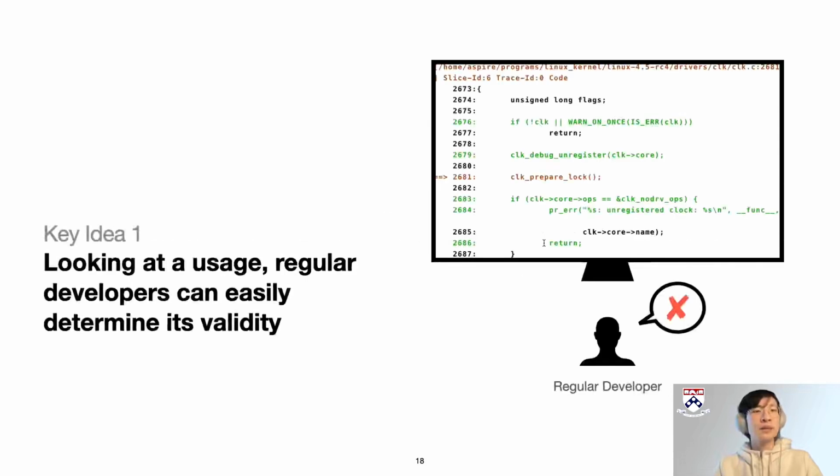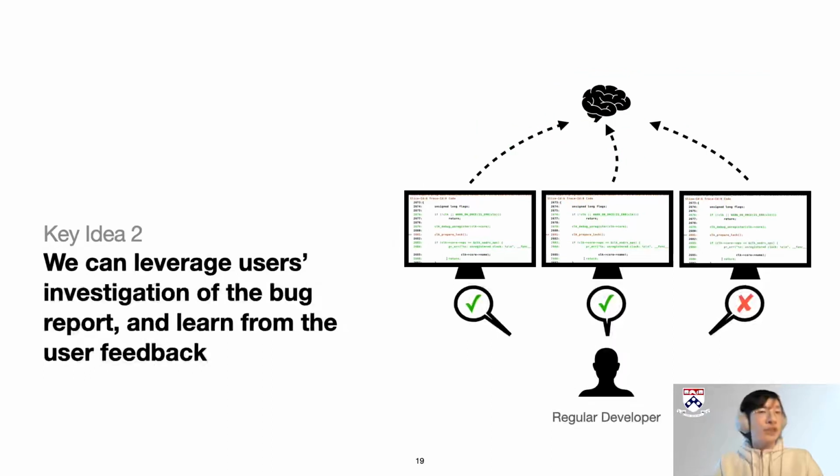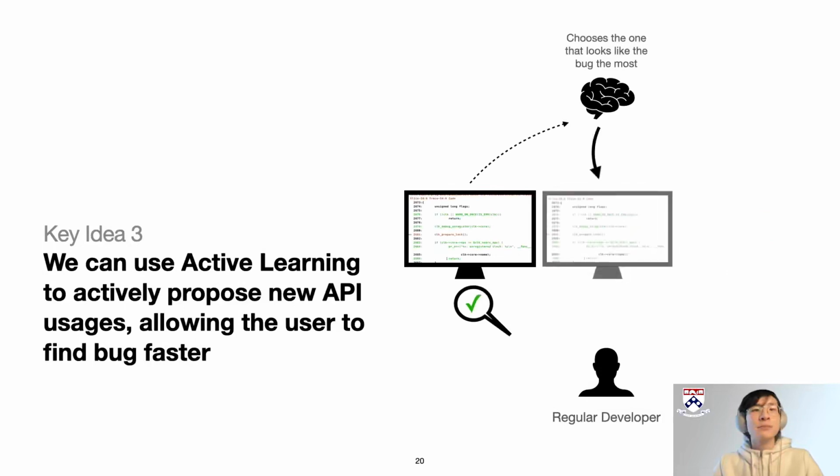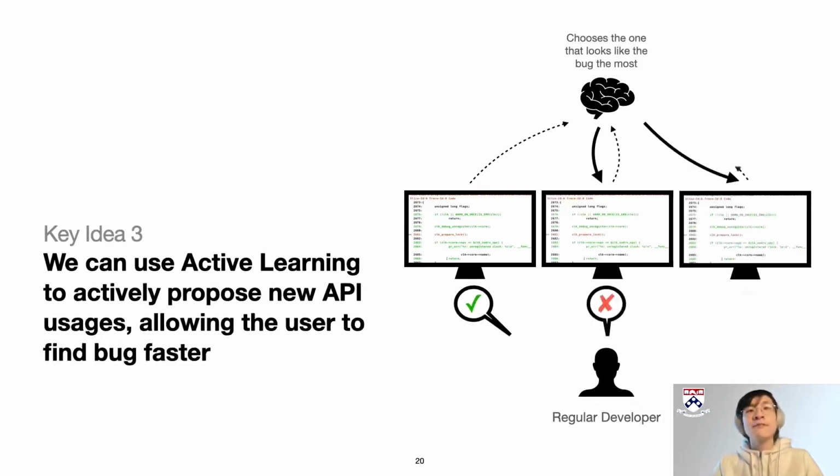We list our 3 key ideas. The first one is that, looking at a usage, regular developers can easily determine its validity. Key idea 2 is that we can actually leverage users' investigation of those bug reports and learn from the user feedback by using machine learning models. The final key idea is that we can use active learning to actively propose new API usages, allowing the users to find bugs even faster.